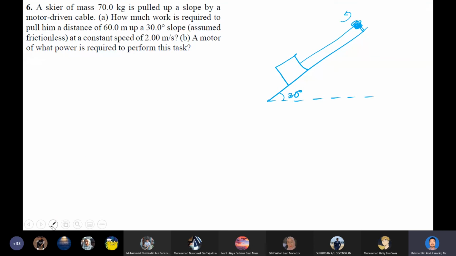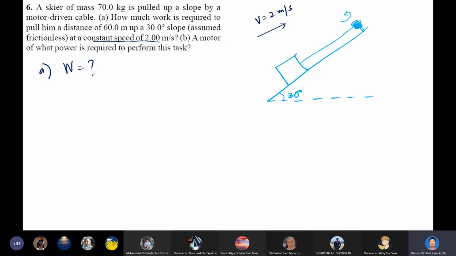Okay, so the question asks you to calculate the work done. In this case, remember the keyword here, it is of constant speed. The speed will be 2 meter per second. So the skier will be traveling at a constant speed of 2 meter per second until the top of the slope. Okay, so the question asks you to calculate A, which is how much work is required.